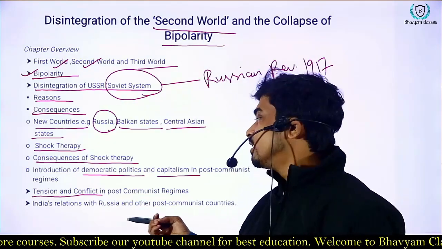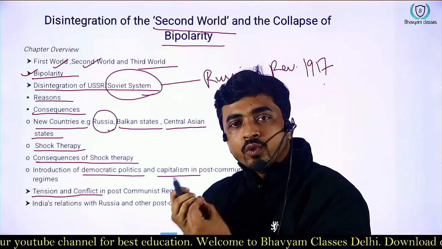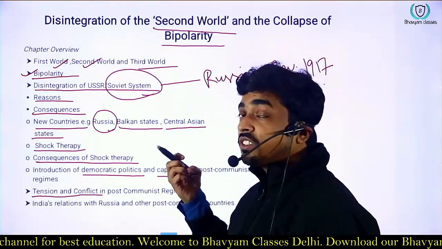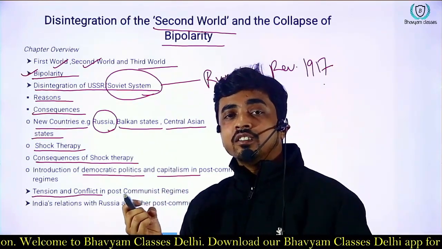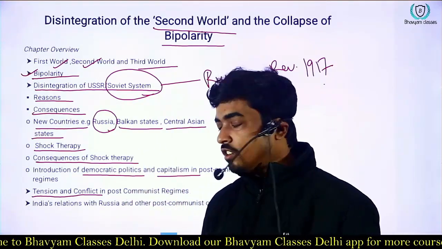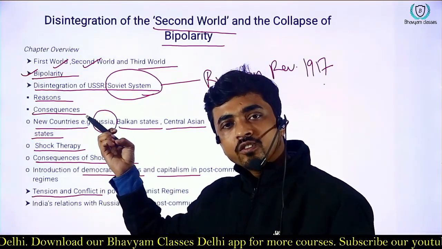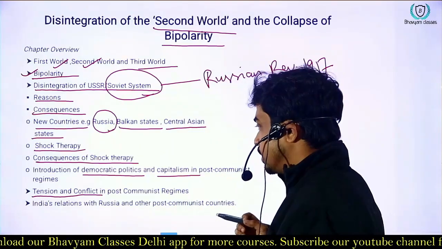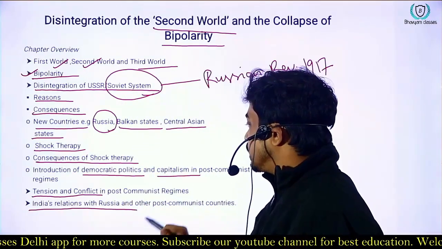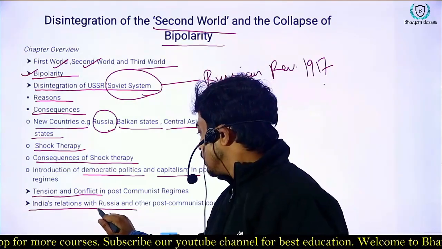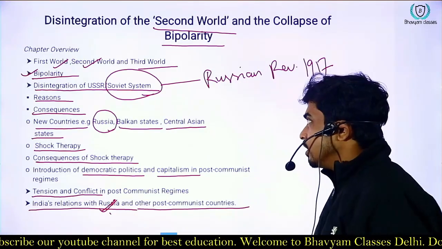The meaning is that here we will look at how these nations were seeking independence from Russia, and after getting independence, what conflicts there were in the post-Soviet regime. Last but not least, we will look at India's relations with Russia and other post-communist countries.